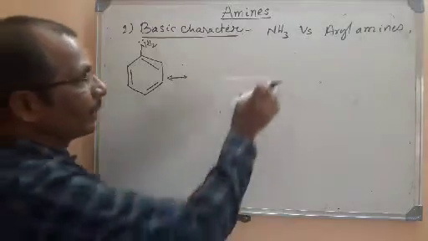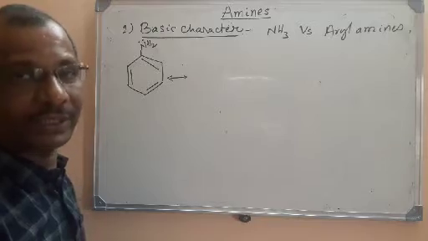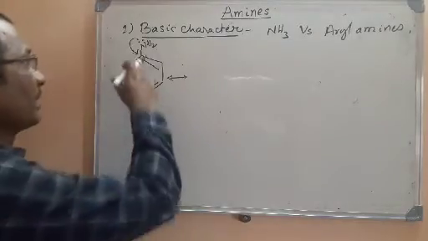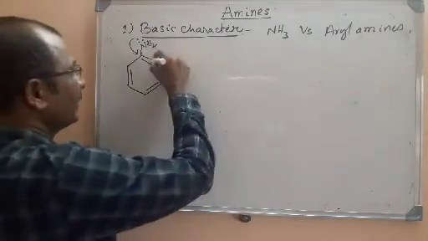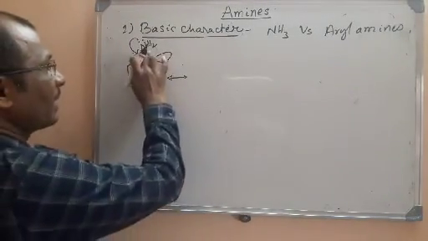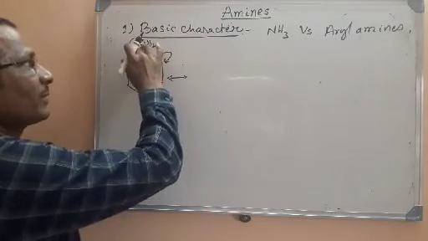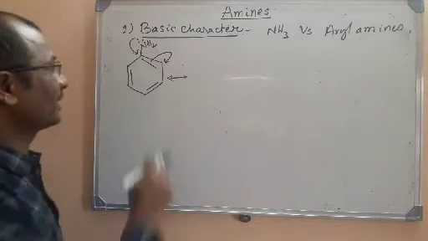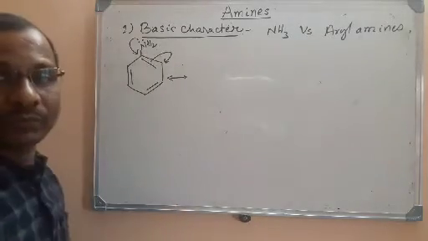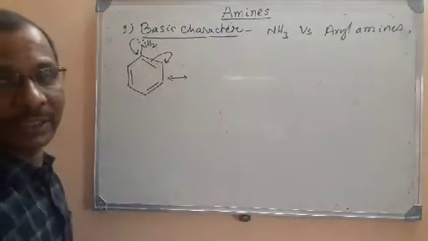To explain the basic strength of aryl amines in comparison with ammonia, we have to consider the resonance structures of aniline. You all know that these lone pair of electrons are transferred onto the adjacent position to form a pi bond. At the same time, these electrons will be transferred onto the adjacent carbon. Why is it transferred here? Already the carbon has 4 bonds. So if one more pi bond is formed, it will become 5 bonds, which is not possible for a carbon. So to maintain the tetravalency, these pi bonded electrons will be shifted onto this position.